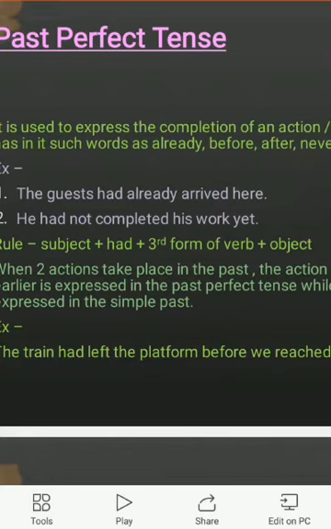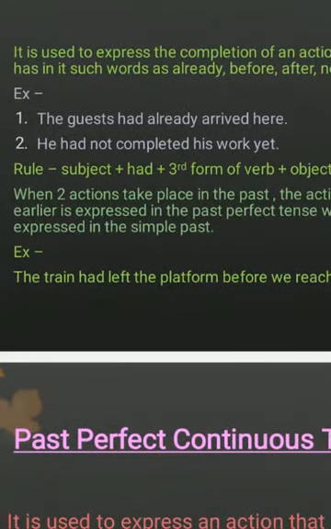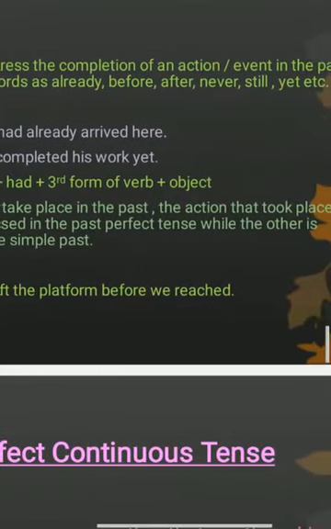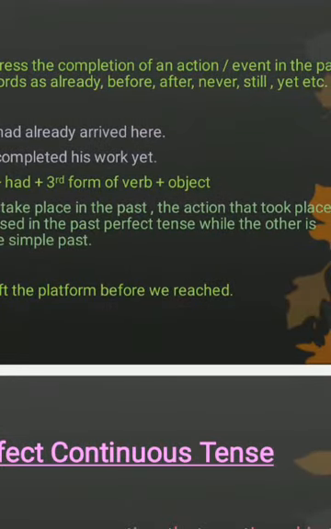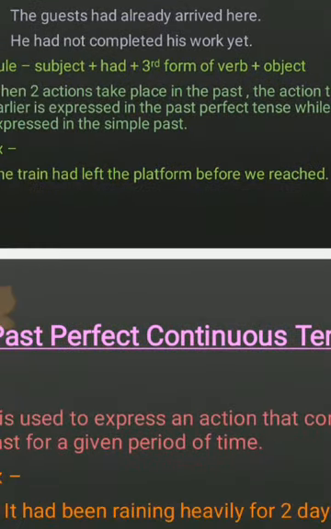When two actions take place in the past, the action that happened earlier is expressed in the past perfect tense, and the other action is expressed in simple past. For example, the train had left the platform before we reached. So in the first part, I have used past perfect tense, and in the second part, I have used simple past.